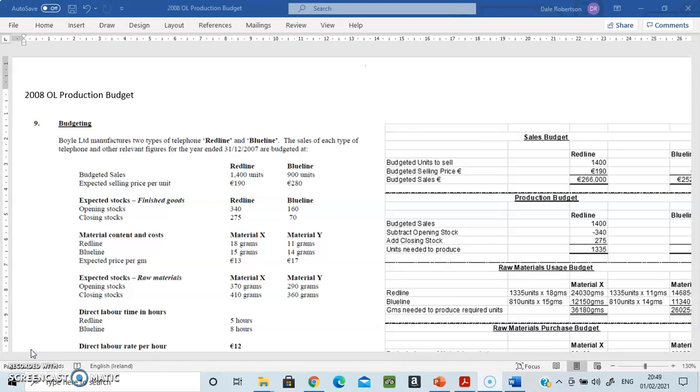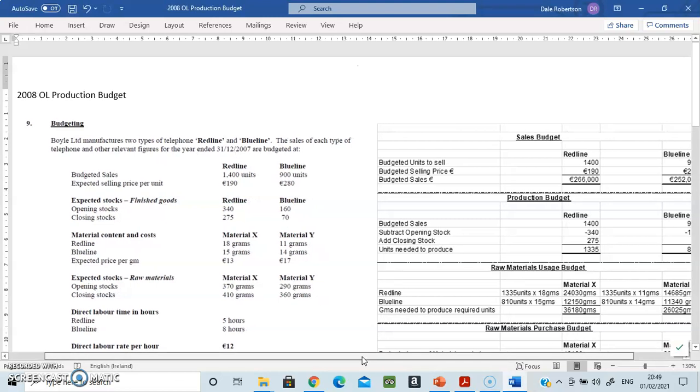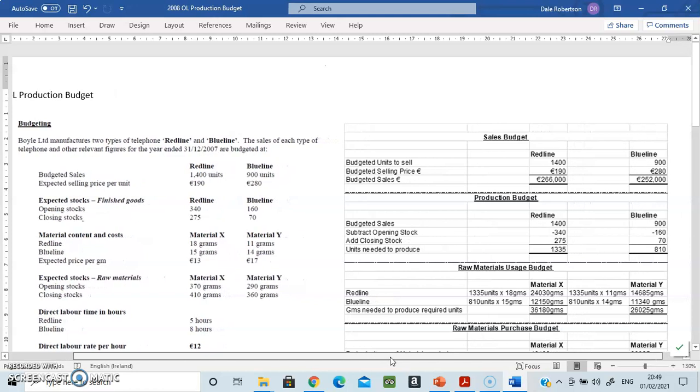Okay, so we're going to have a look at an ordinary level production budget question. This is from the 2008 ordinary level exam. And if we read where it says here in the question, it says Boyle Limited manufactures two types of telephone, landline phones. So they manufacture a red line and a blue line.